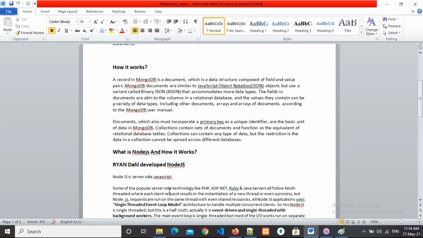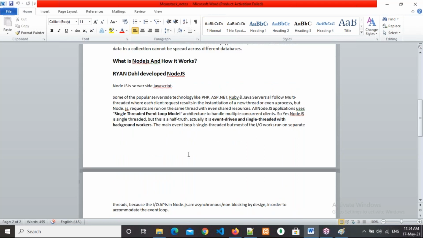Some of the popular server-side technologies like PHP, .NET, Ruby, and Java servers all follow a multi-threaded model, where each client request results in the instantiation of a new thread or even a new process. But Node.js requests are run on the same thread, sharing resources. All Node.js applications use a single-thread event loop model architecture to handle multiple concurrent clients.